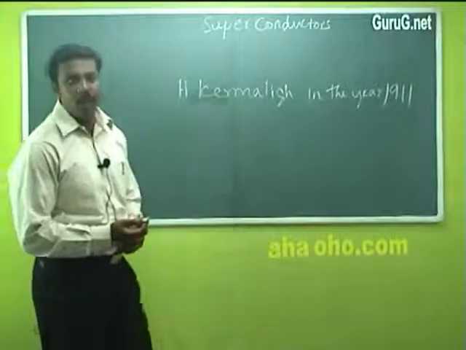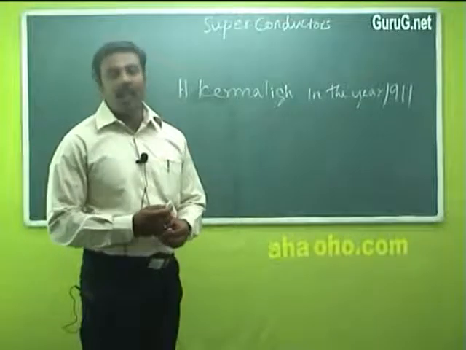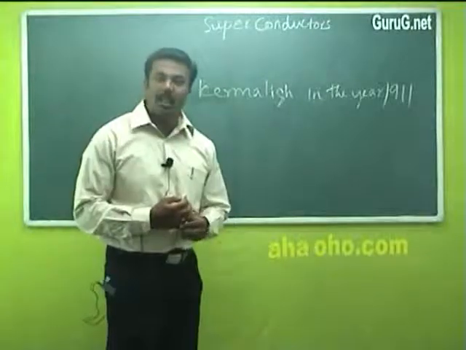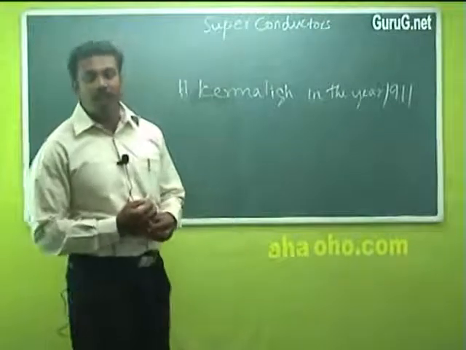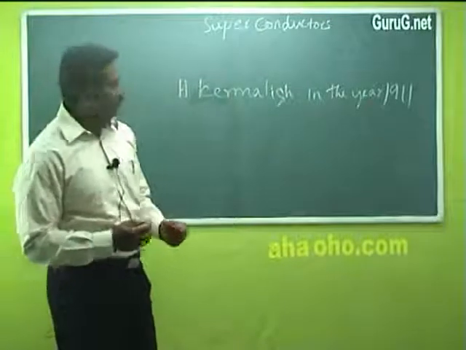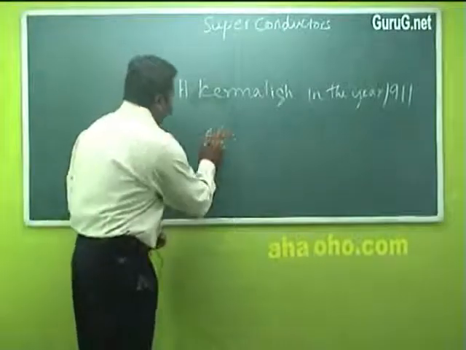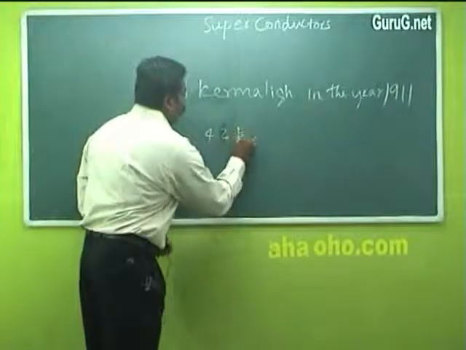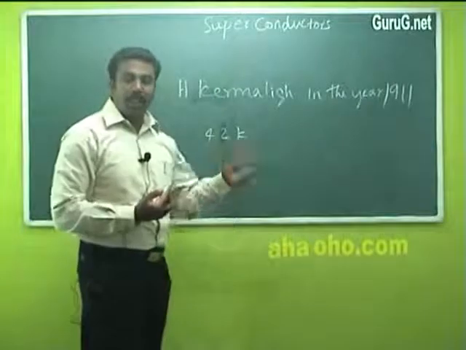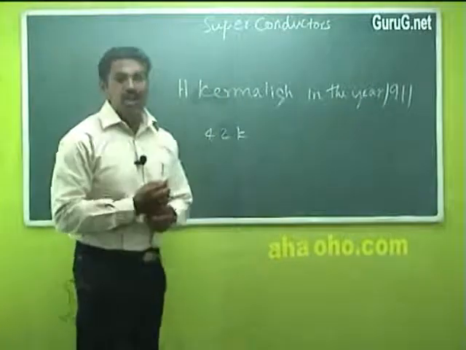So before the discovery of superconductors, people thought that the resistivity of a conductor becomes zero only at absolute zero. But after the discovery of superconductivity, they came to know that when the temperature of certain materials is decreased, for example, let us take mercury, when it attains a lower temperature of 4.2 Kelvin, the resistivity of the material completely drops to zero and the conductivity increases rapidly. So this is what is called a superconductor.